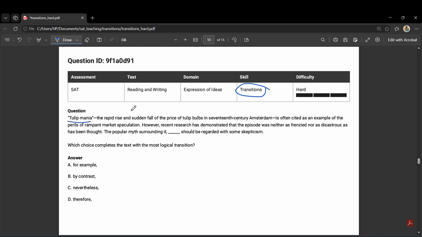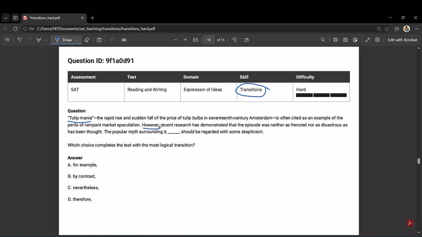Tulip Mania, the rapid rise and sudden fall of the price of tulip bulbs in 17th century Amsterdam, is often cited as an example of the perils of rampant market speculation. Okay, so Tulip Mania is a classic example. People used to say, look how crazy speculation can get.